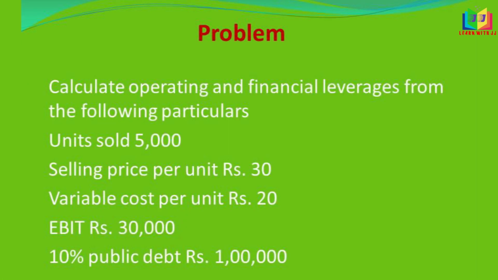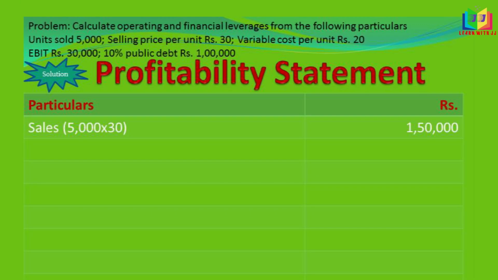Now we'll see one problem in this financial leverage. Yes, here is the problem. Calculate operating and financial leverages from the following particulars. Units sold 5,000, selling price per unit rupees 30, variable cost per unit rupees 20, EBIT rupees 30,000, 10% public debt rupees 1 lakh. Okay, now we'll start doing the problem.